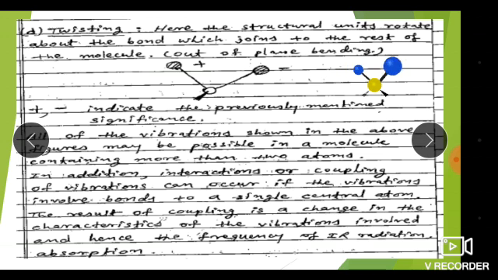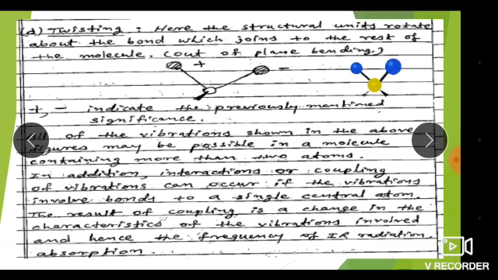All of the vibrations shown in the above figure may be possible in a molecule containing more than two atoms. We call this a polyatomic molecule. So all the vibrations we have discussed are possible in polyatomic molecules only. In addition, interaction or coupling of the vibrations can occur if the vibrations involve bonds to a single central atom.